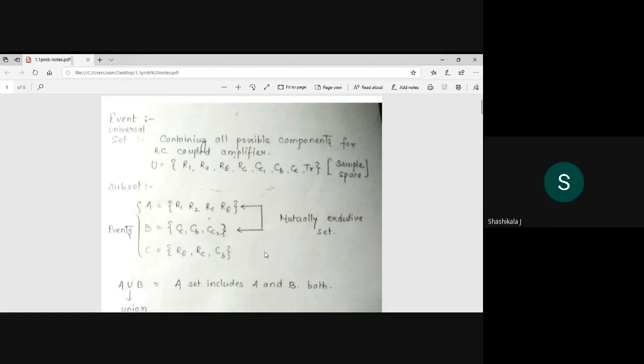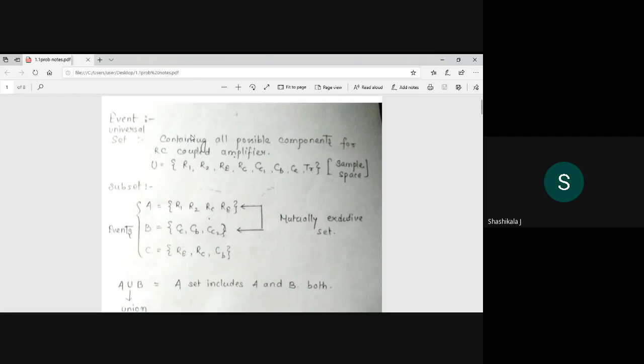Okay, so here we have a random process or a random event. Probability is the basic knowledge. First we are defining some basic things, especially conditional probability. It is important, and there are some terms that we are going to revise. You also know that there is a universal set, containing all the possible components.